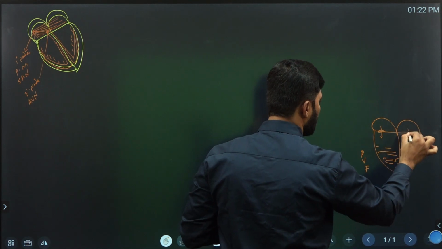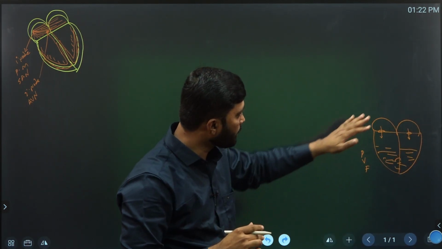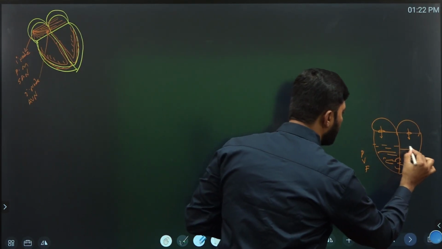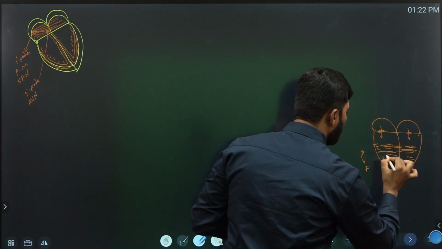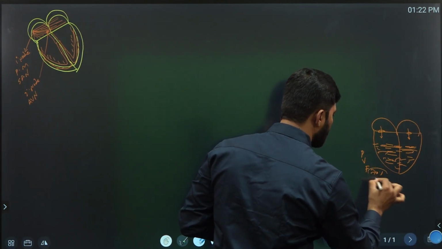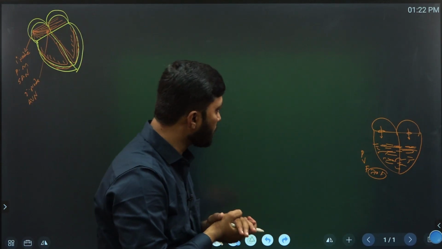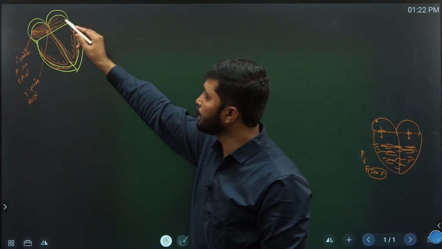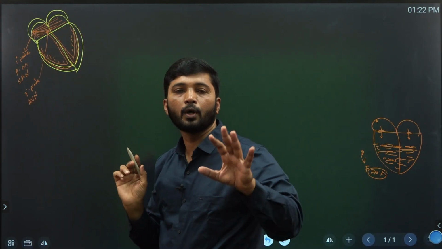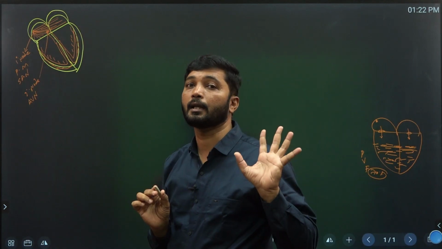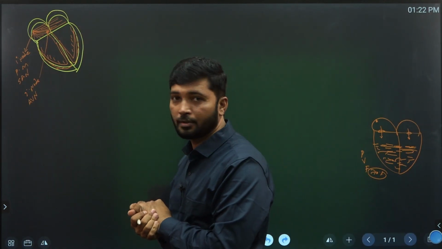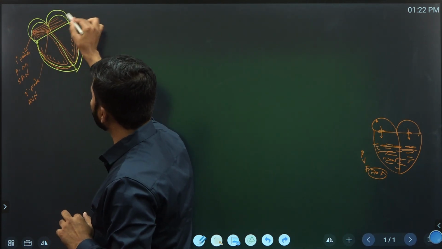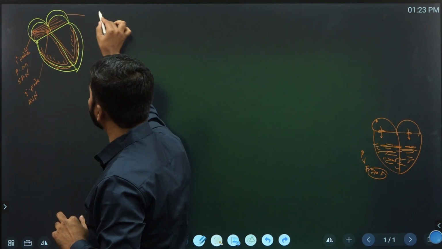So due to the opening of the AV valve, what happened? Auricle blood slowly enters the ventricles. When the ventricles complete passive ventricular filling, that is 70%, when they are filled with the blood, what happened? The primary node, the sinoatrial node, generates electrical excitability in the heart, that is the action potential. And this first action potential first reaches the auricle muscular cells, right.